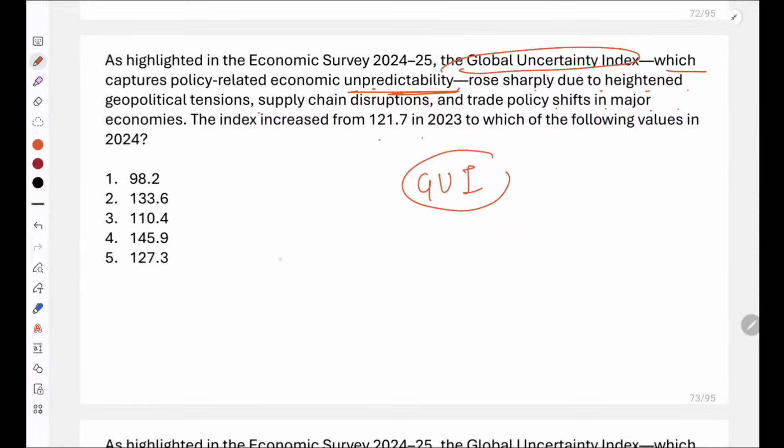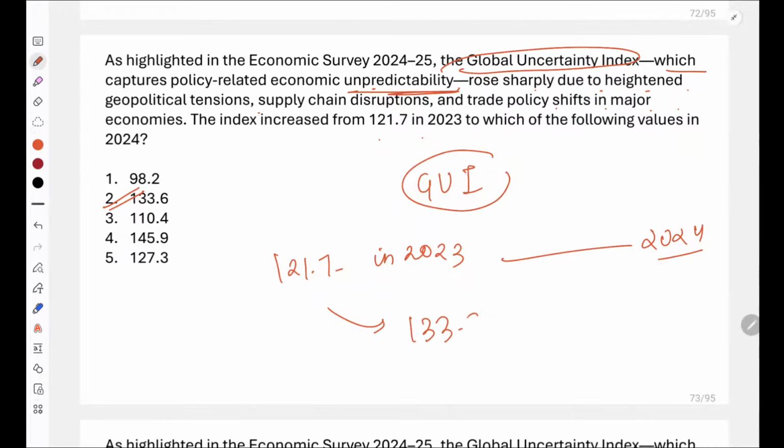This index increased from 121.7 in 2023 to how much in 2024? To how much did it increase? Very good, Sagar. Yes, everyone. So 133.6 would be the correct answer, that this particular index, that is Global Uncertainty Index, increased to 133.6.